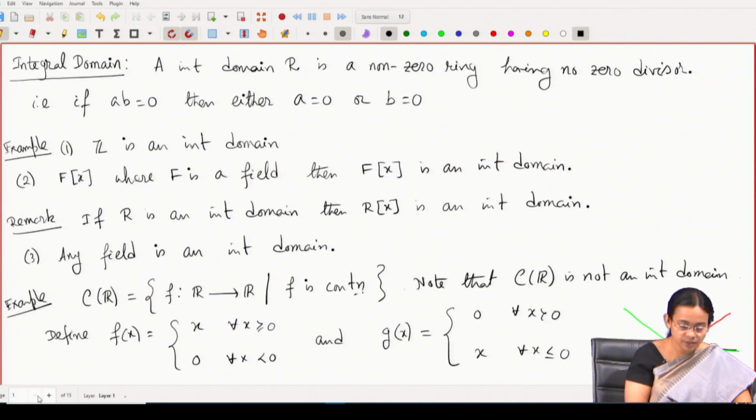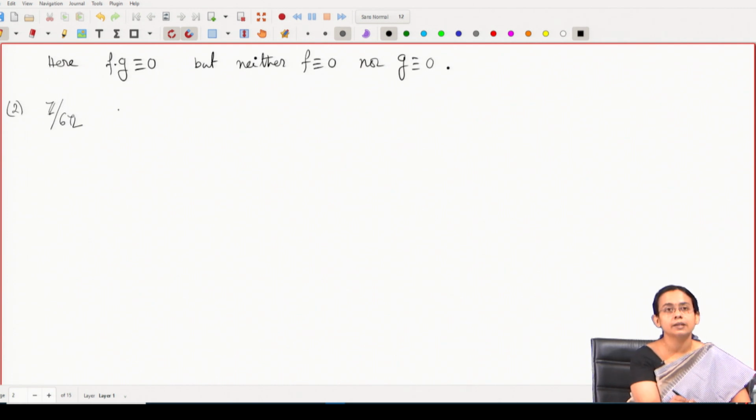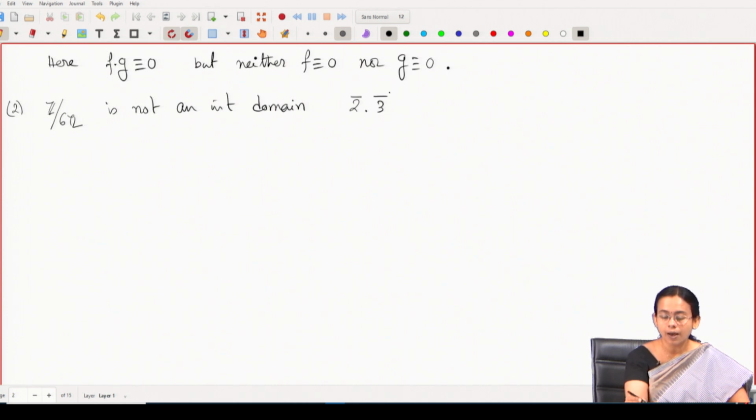So, let us call the previous example as example 1, which is not an integral domain. Now, consider the next example. For example, we know that Z quotient NZ is a ring. So, let us specifically consider Z quotient 6Z. If you see, this is not an integral domain, because 2 bar into 3 bar is equal to 0 bar, but neither 2 bar nor 3 bar is equal to 0. So, we have the 0 divisors 2 and 3. Here 2 bar is not 0 and 3 bar is not 0.